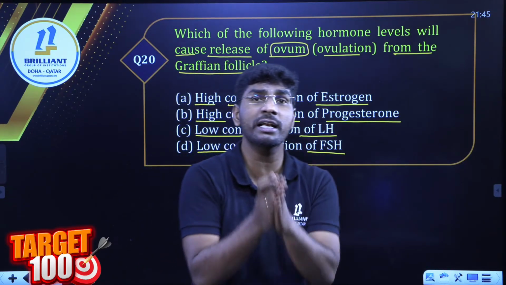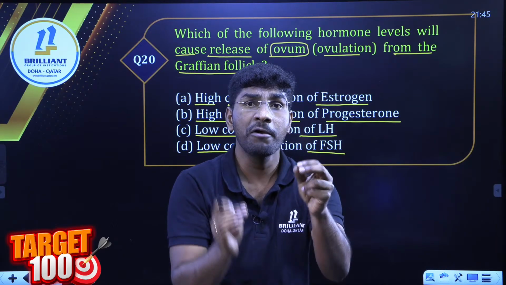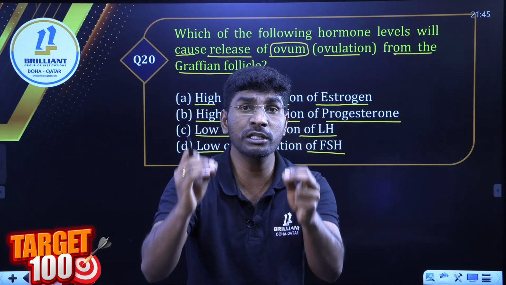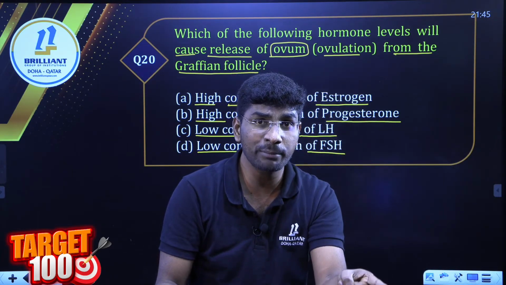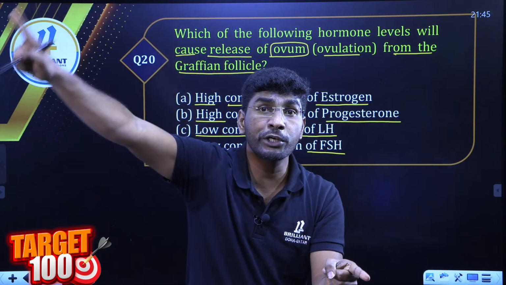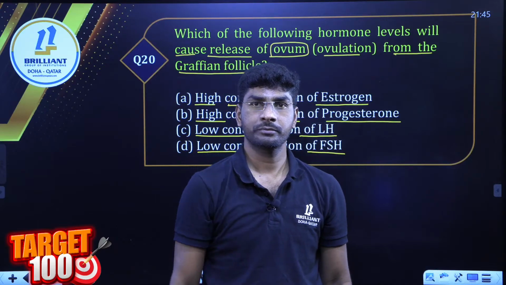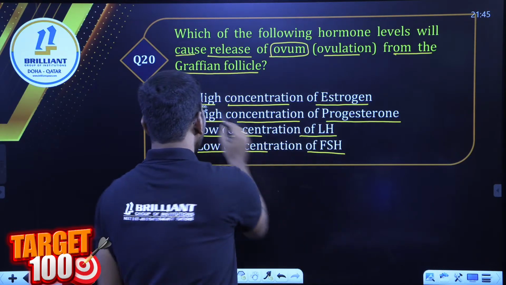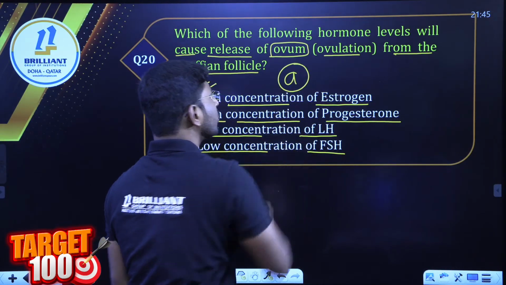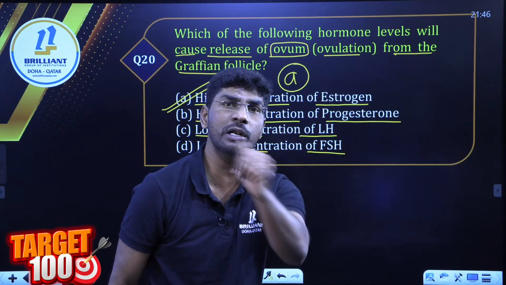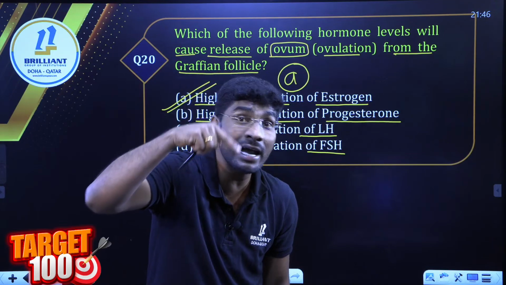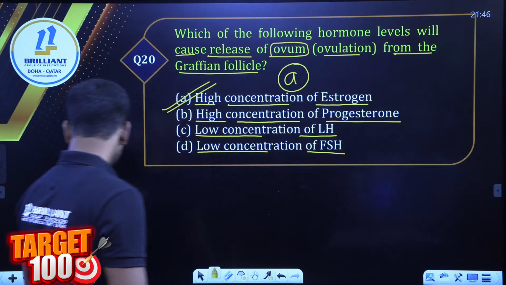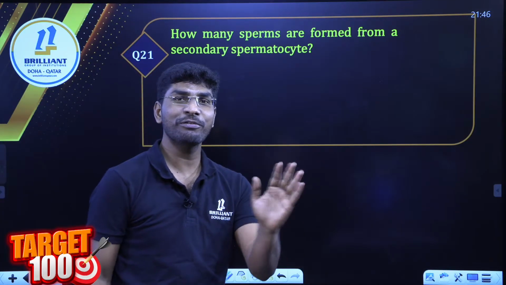My dear students, remember, if a question comes for 2 marks, which hormones are responsible for ovulation? Ovarian hormone, estrogen, and pituitary hormone, LH. So if a hint is given, what is that? High concentration of estrogen. Yes, high concentration of estrogen will break the Graafian follicle, causing ovulation. We have mainly learned the LH surge, but along with LH, estrogen also participates. Remember. Next question.